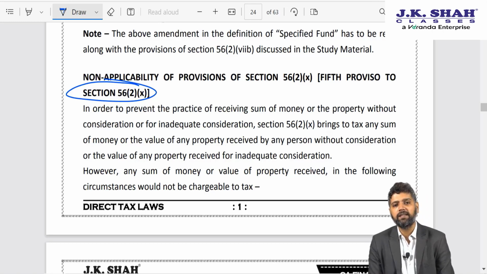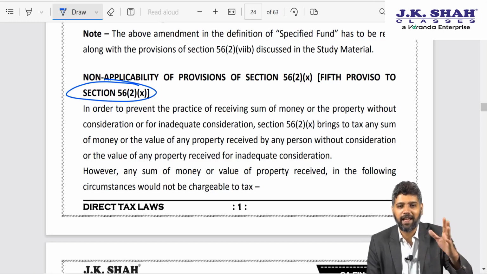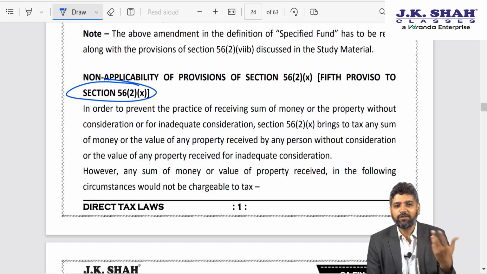Or let us say somebody gifted me, sir, your DT lecture, wow, fantastic, 10 lakh rupees. Now that is of course a benefit to me. I am getting the money without consideration. So in such case, that amount would be taxable in my hands.